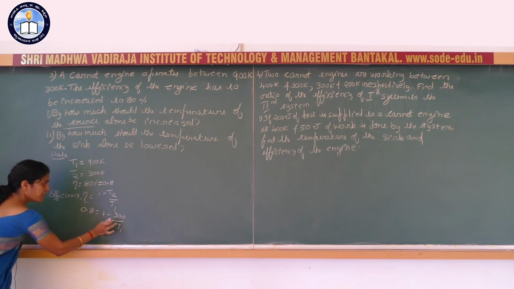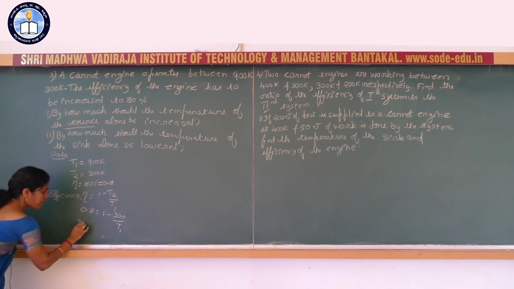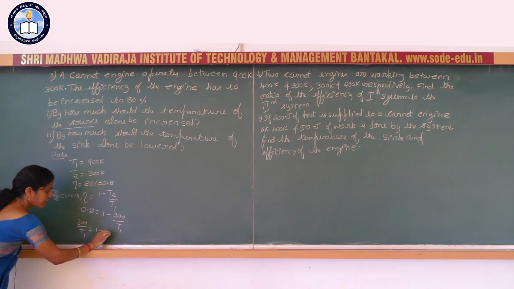Here shift this minus 300 by T1 to the left side, that becomes 300 by T1 is equal to, shift this 0.8 to the right side, 1 minus 0.8.